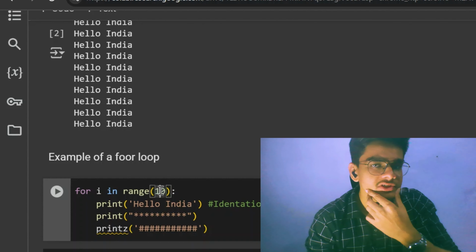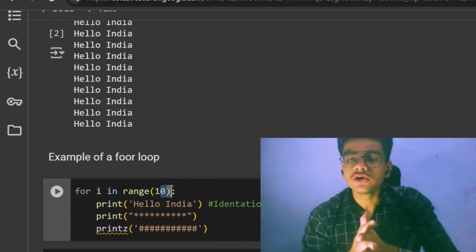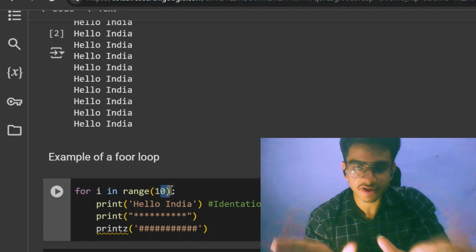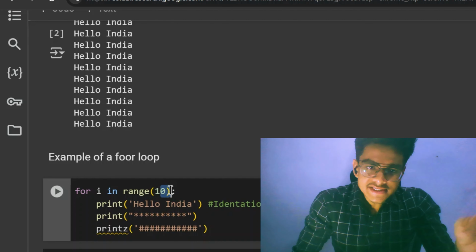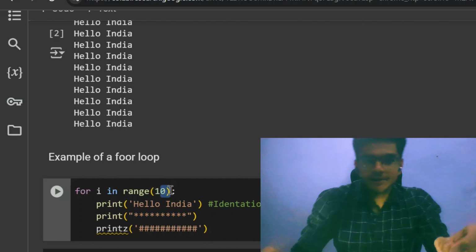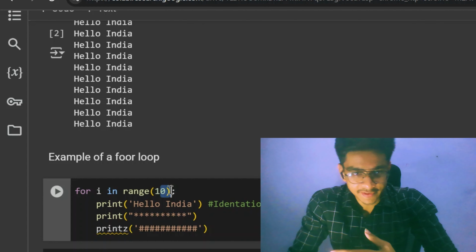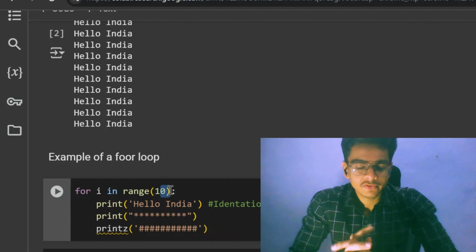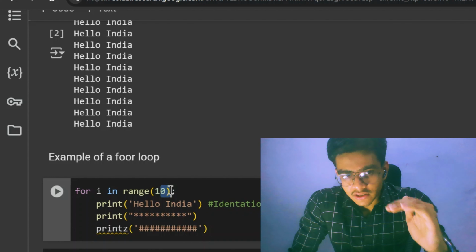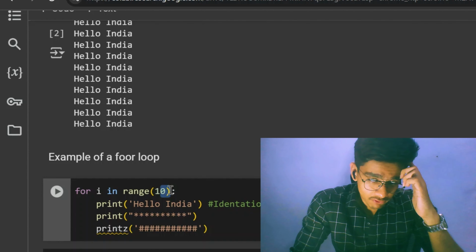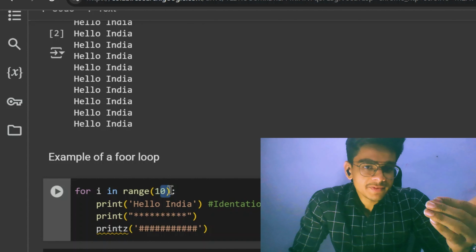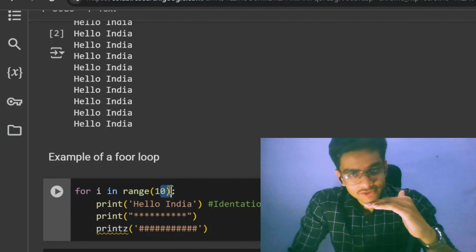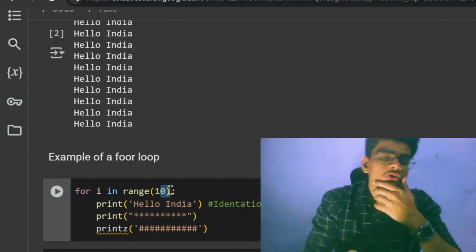Here 10 is a stop value. 10 is not included here. So the range function is taking the range of 10, meaning from 0 to 9. So for i in range of 10 means i is taking values from 0 to 9 one by one, for every repetition. So that's what we mean by for loop. First of all, i takes value starting from 0. So for the first repetition, the code will run for i equals 0, whatever we have written inside this for loop.